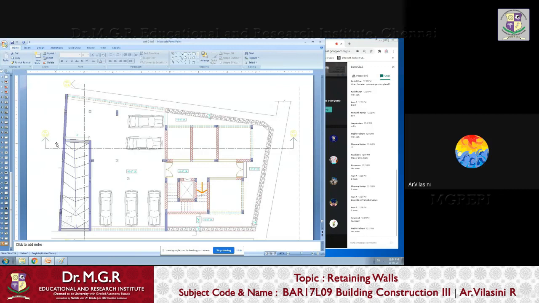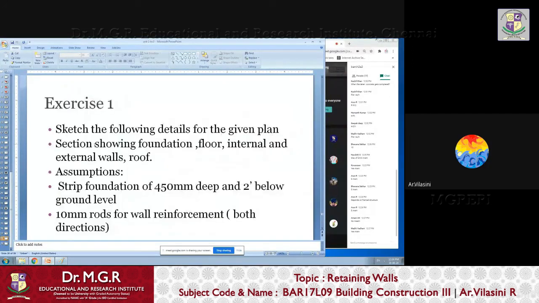So you need to draw a section. I have already drawn the section line. This is a ramp, so you can ignore the ramp for the time being. Okay, just draw this horizontal section line, and just draw the section, sketch, in other words. So you will use these assumptions and then sketch.